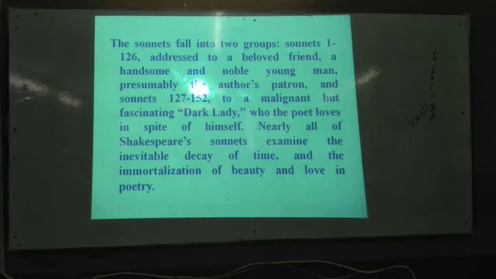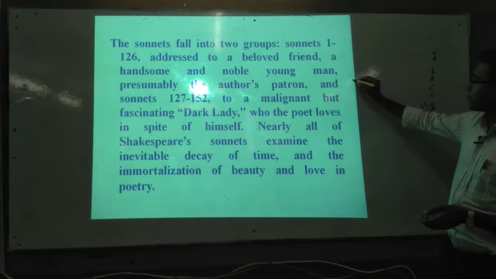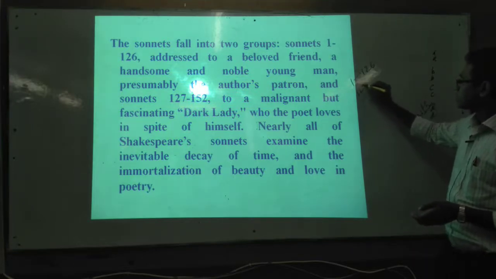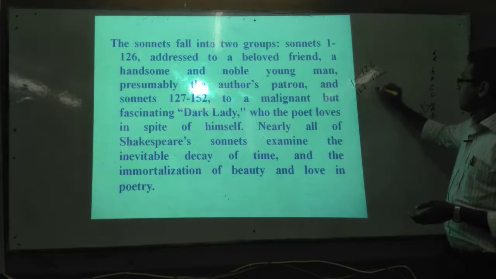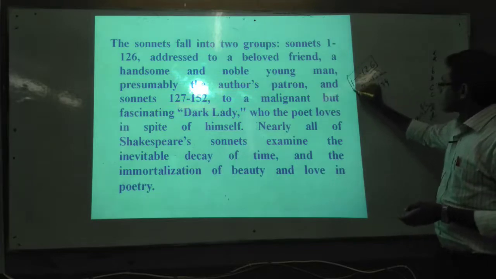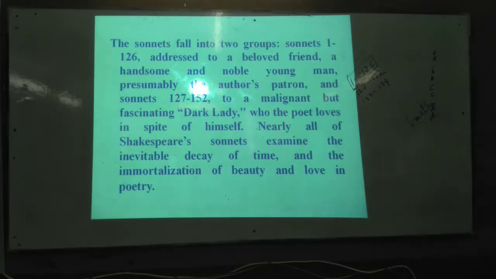He wrote 154 sonnets. We can divide them into 3 portions: first 1 to 126, then 127 to 152, and 153 to 154. In these 126 sonnets, he addresses only one person: his friend.